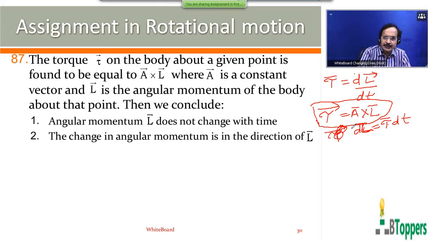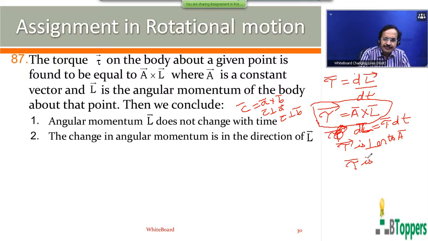From definition of cross product of two vectors, if a bar and b bar are two vectors, if the cross product of two vectors a bar and b bar gives you third vector c bar, then we can say from basic definition of cross product, c bar is perpendicular to a bar, c bar is perpendicular to b bar. The same way you can say torque tau bar is perpendicular to a bar, and torque tau bar is also perpendicular to L bar.